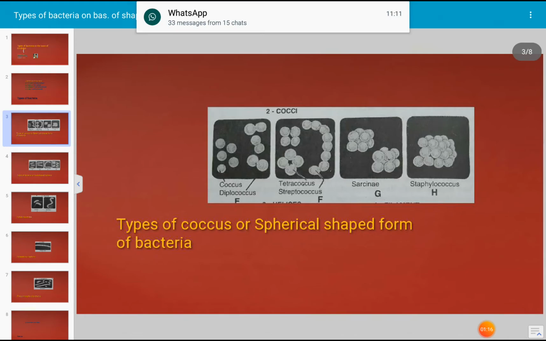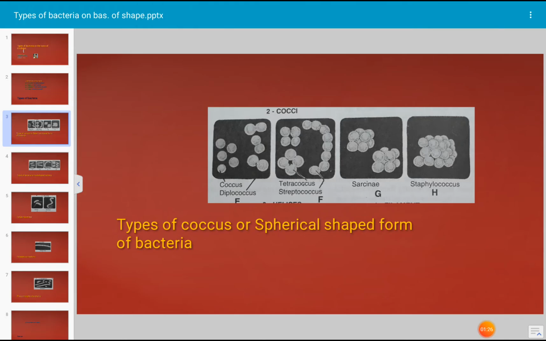Let us see the types of coccus or spherical shaped form of bacteria. The cocci are oval or spherical shaped bacteria. When the coccus occurs as a single cell, it is described as monococcus. When the cocci occur in pairs, that is described as diplococcus. When the spherical bacteria occur in chain form, they are described as streptococcus bacteria.